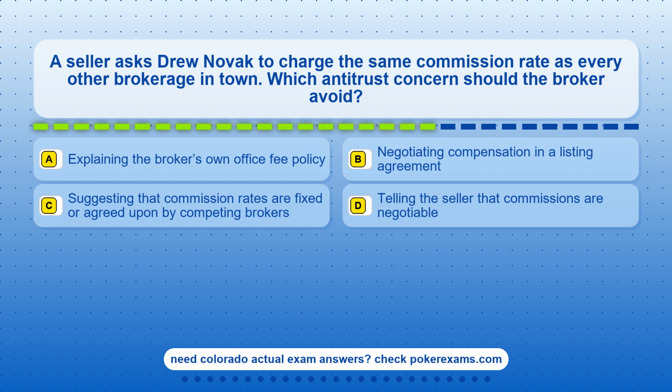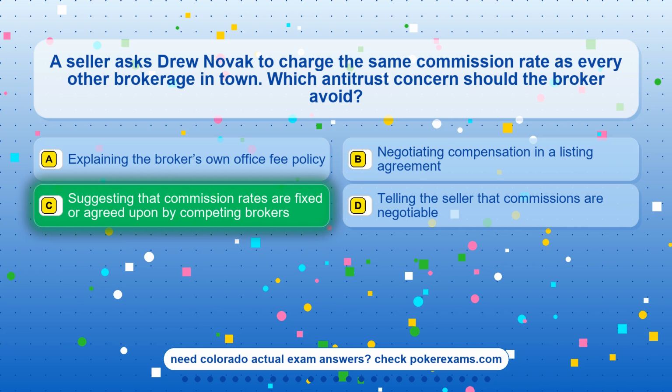Question 11. A seller asks Drew Novak to charge the same commission rate as every other brokerage in town. Which antitrust concern should the broker avoid? Option A. Explaining the broker's own office fee policy. Option B. Negotiating compensation in a listing agreement. Option C. Suggesting that commission rates are fixed or agreed upon by competing brokers. Option D. Telling the seller that commissions are negotiable.